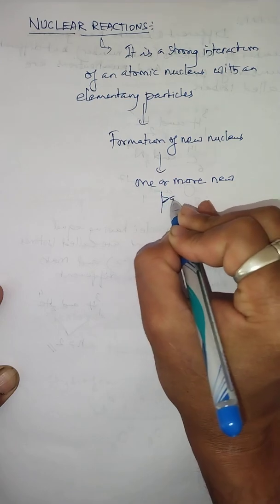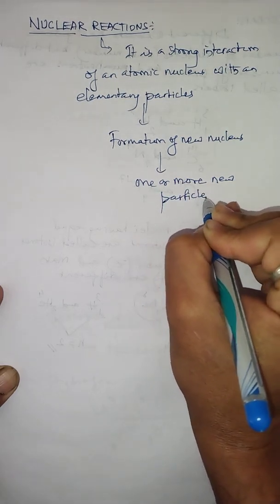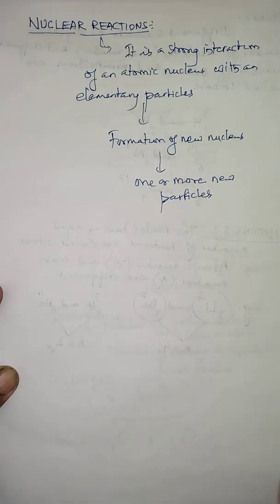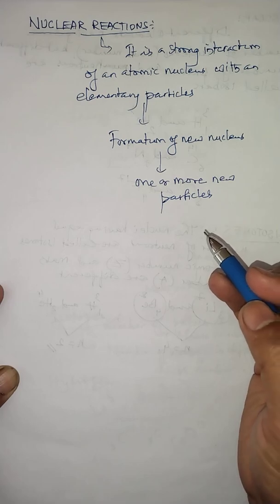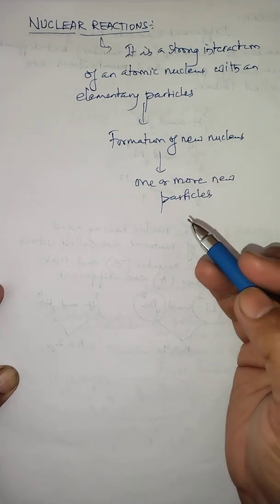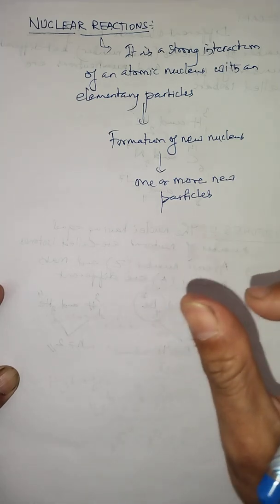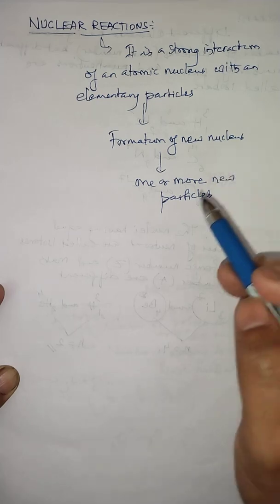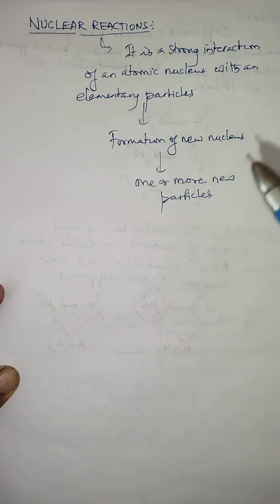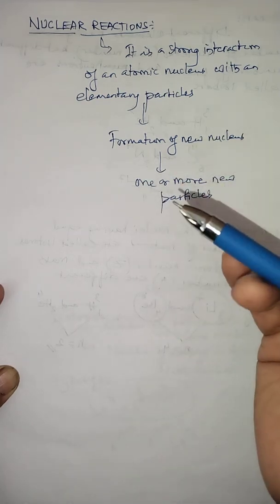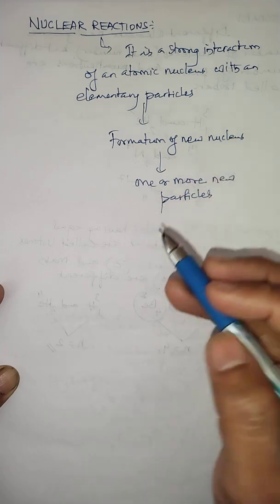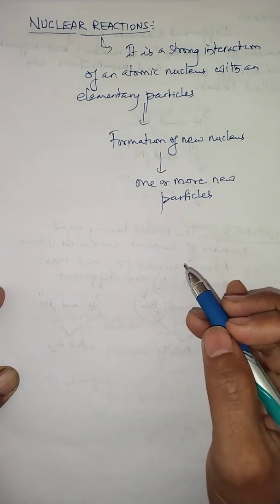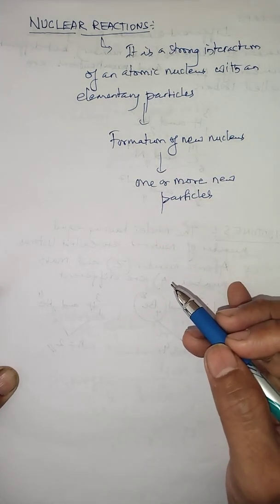So as I said already, when the reaction takes place, we get a new nucleus along with the formation of new particles, and it can be more than one. Such a type of reaction is called a nuclear reaction.